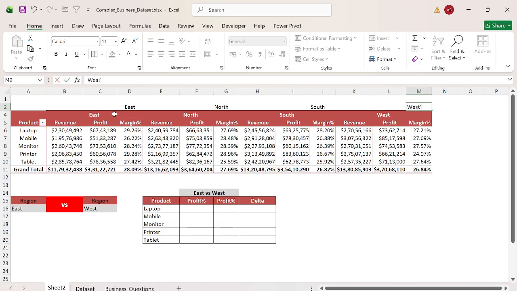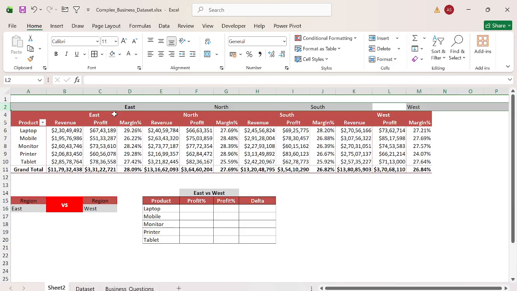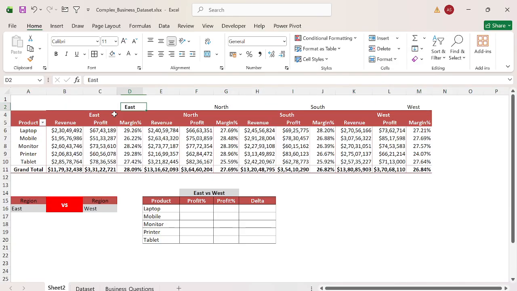and west. Here you have to write this just above the margin percentage column, where for example I have my profit margin. Just above this I would like to write this name so that through the VLOOKUP match I can pick it. Now let's do it.